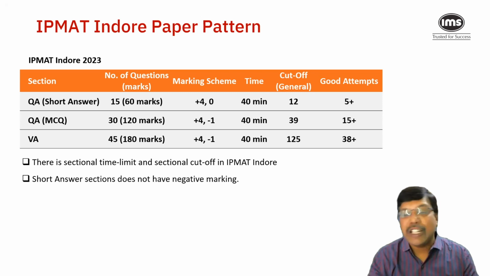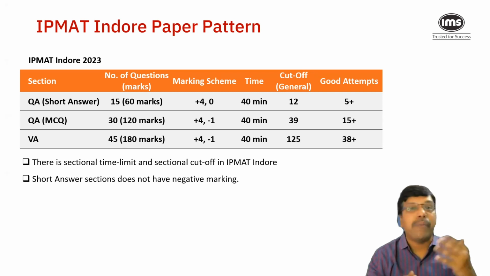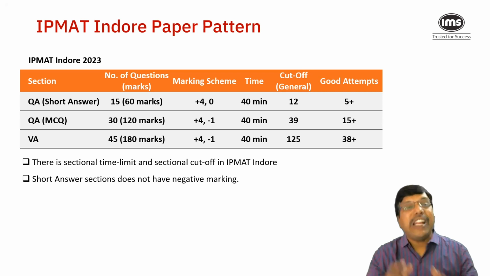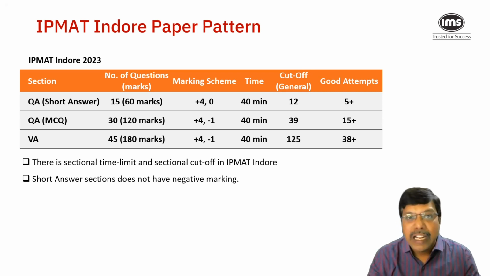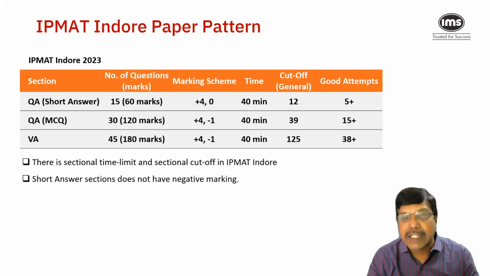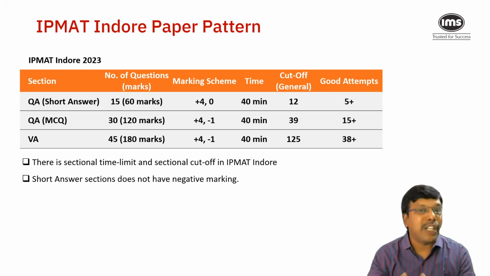Once you look at these two sections, you will understand one common point: these two sections of quantitative ability, short answer and multiple choice questions, are not very high scoring. In the short answer section, out of 15 questions, if I am able to answer around 5 to 6 questions confidently, it would help me clear the cutoff, which is hardly 1/3.